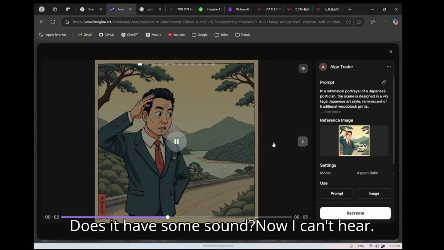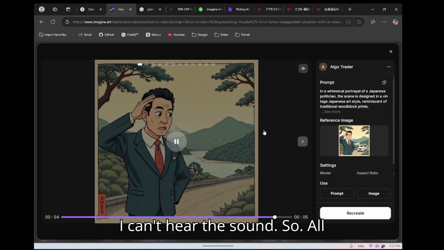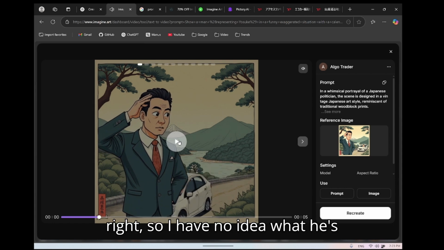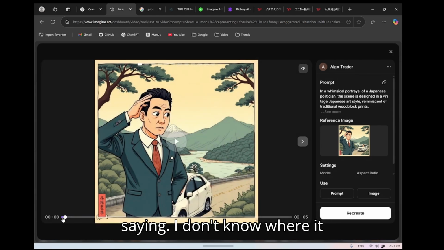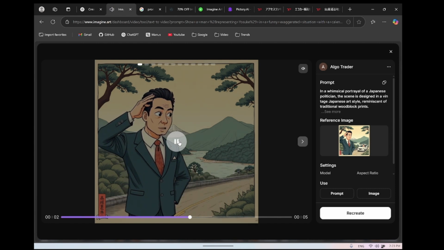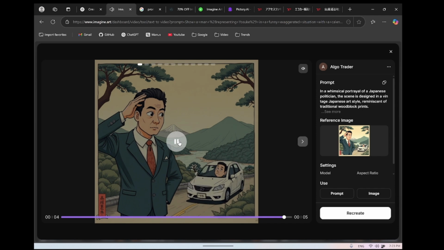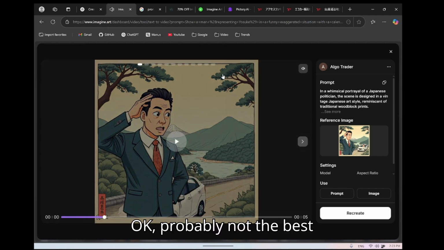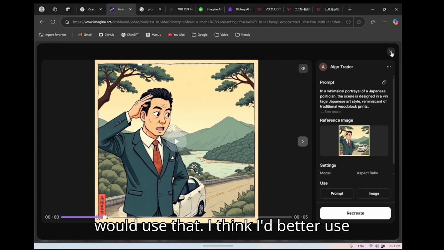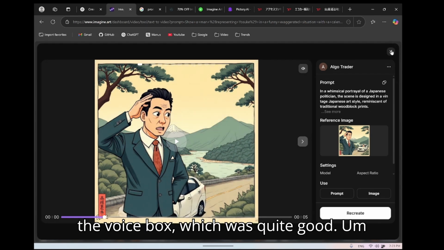Does it have some sound? No, I can't hear the sound. All right, so I have no idea what it's saying. I don't know where it comes from. Okay, probably not the best feature. I don't think I would use that. I'd better use the voice box, which was quite good.